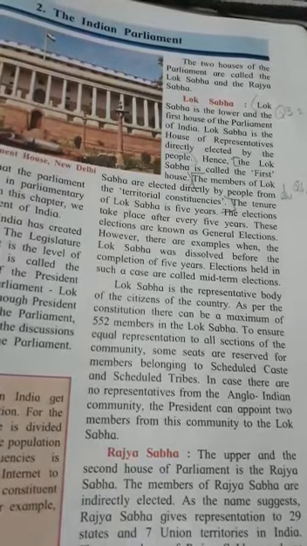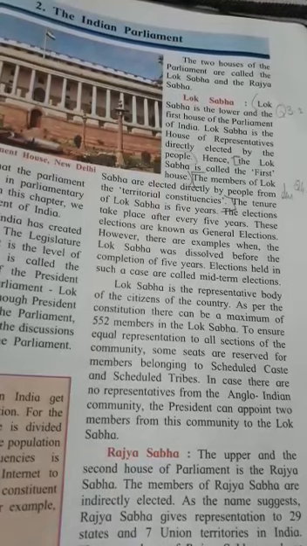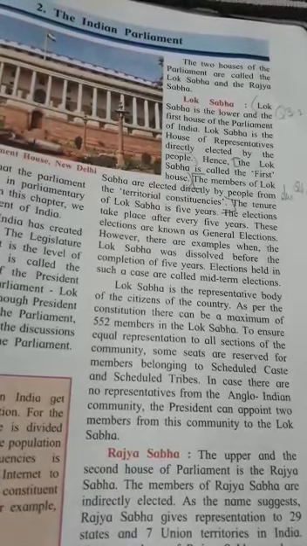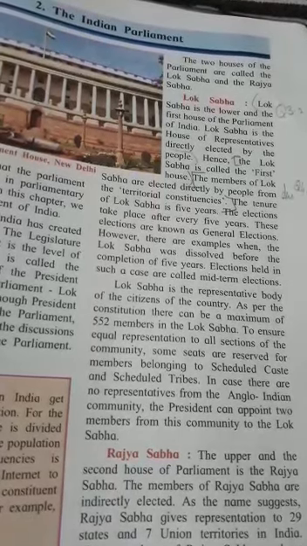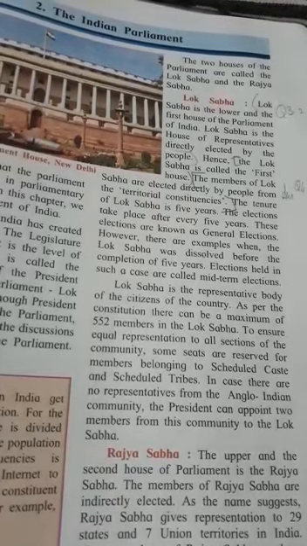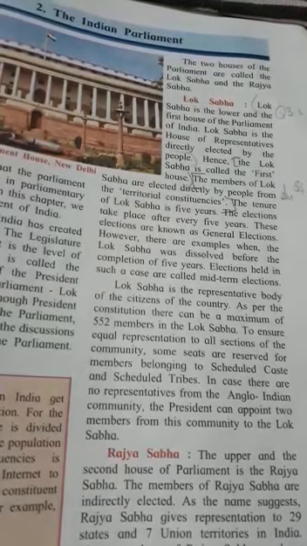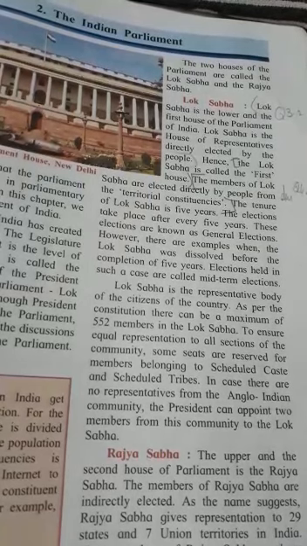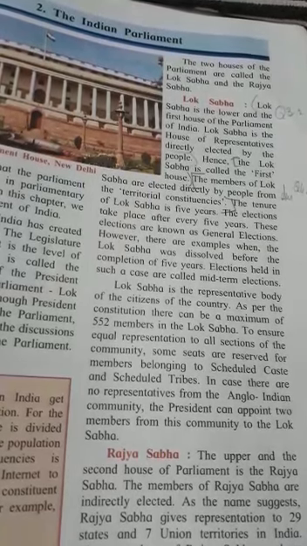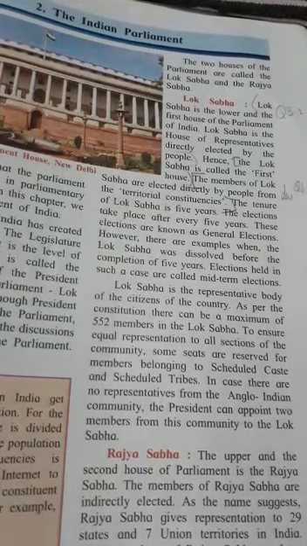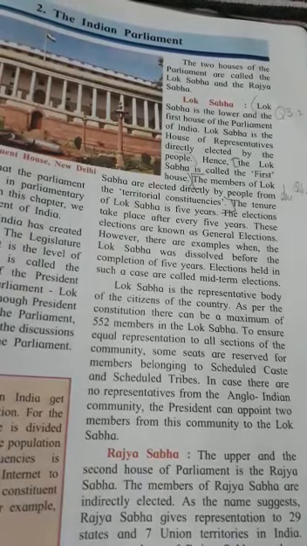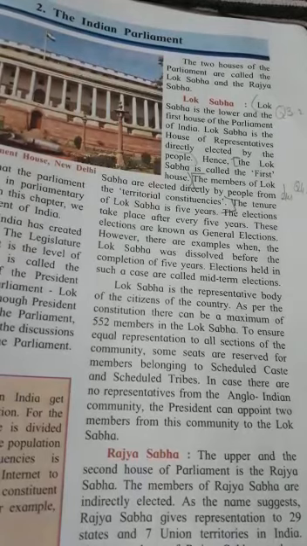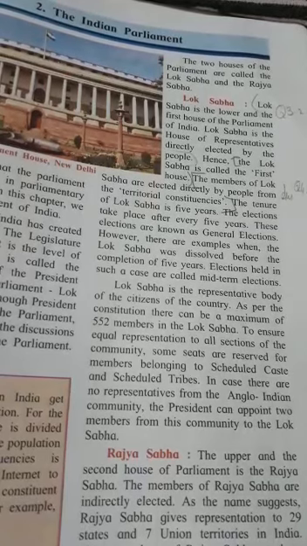The maximum number of members in the house is 552. Okay, 552 members directly elected by the people from territorial constituencies.